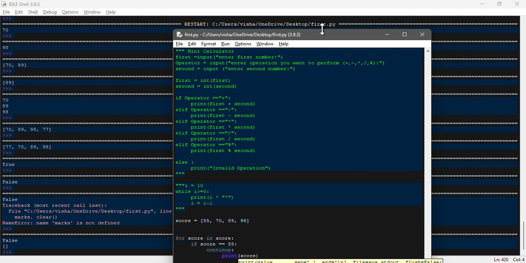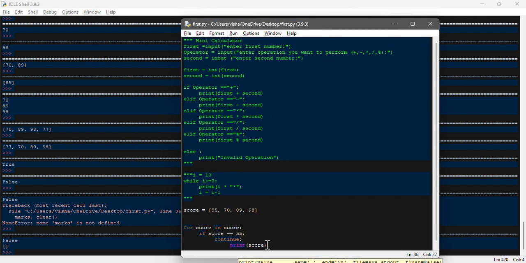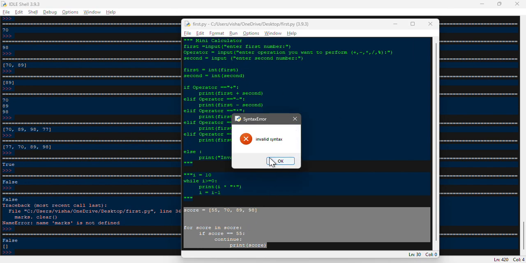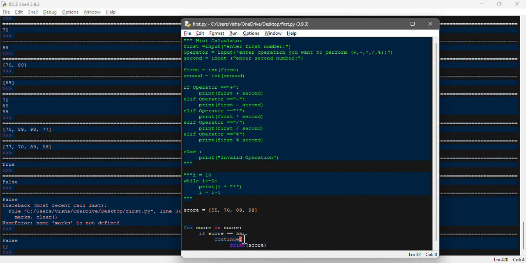With the help of this, the loop will run over the list. It will target and find the number we have mentioned over there. Don't change this one, it should be this one.